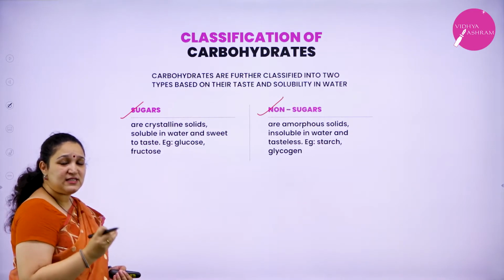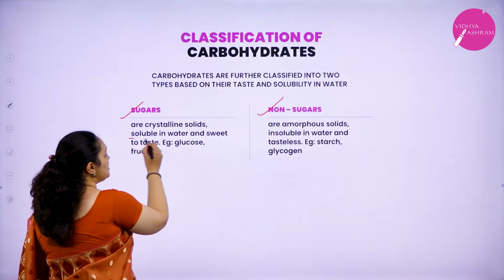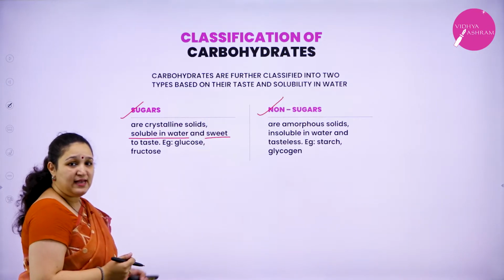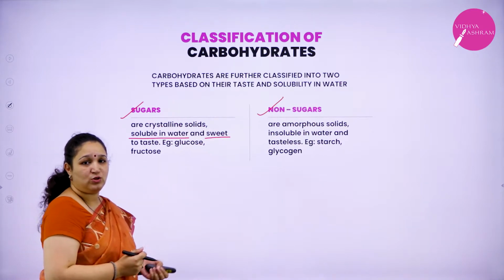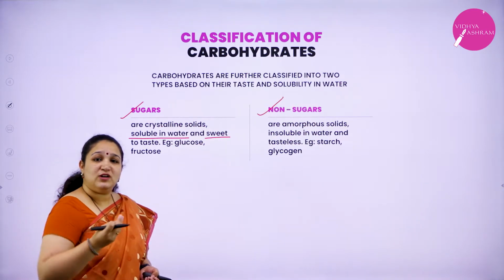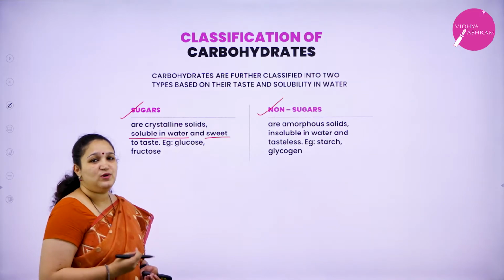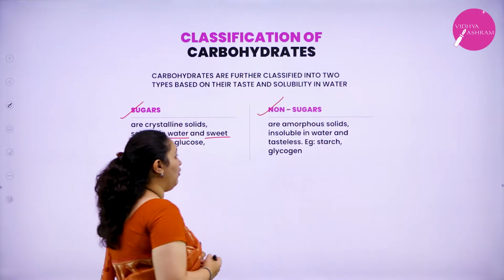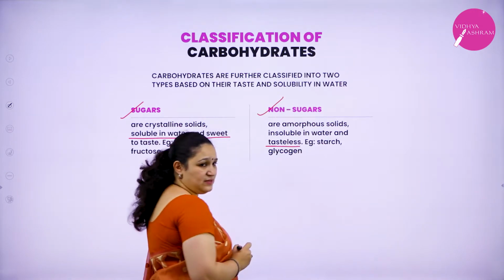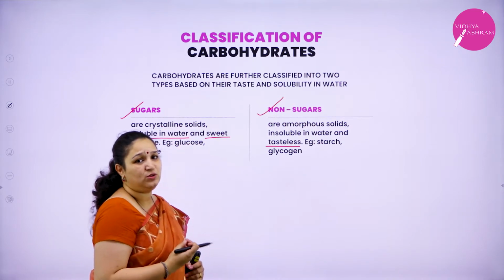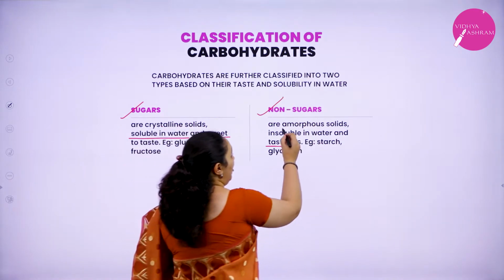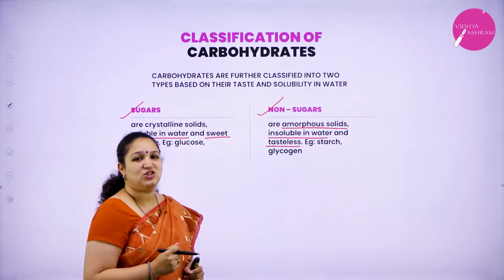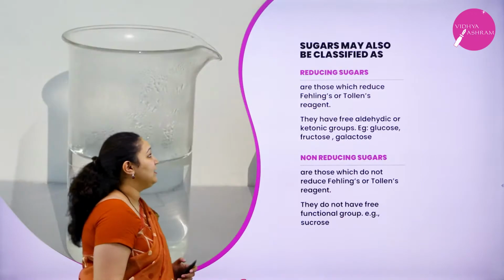Sugars are crystalline solids which is soluble in water and it is sweet to taste. Example, glucose, fructose, also the sugar which we use at home, that is sucrose, etc. Non-sugars, as the name goes, they are tasteless, they are not sweet to taste. They are amorphous solids, thus insoluble in water. Example, starch or glycogen.